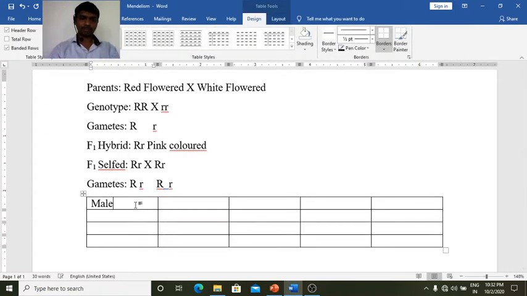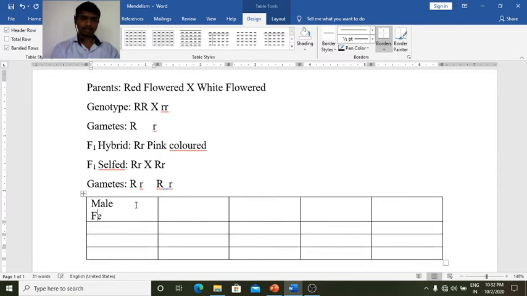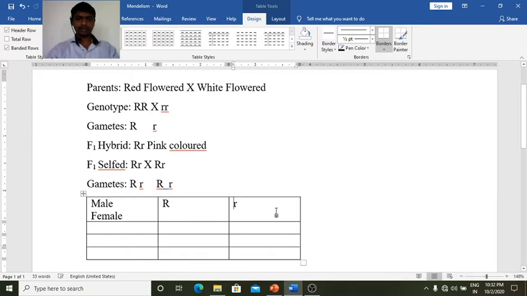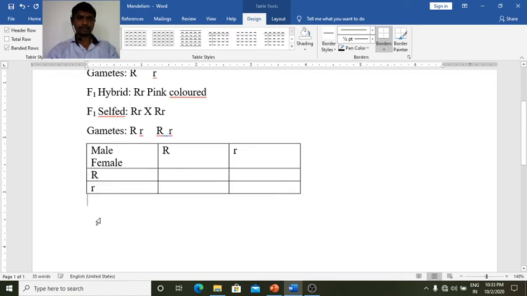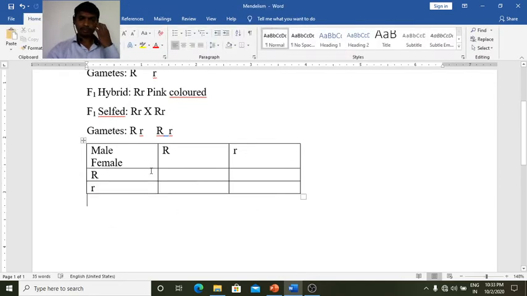Suppose this is the male side, and below this is the female side, the male having the alleles capital R and small r, while the female also has the alleles capital R and small r. Okay, so this is a checkerboard or Punnett square.